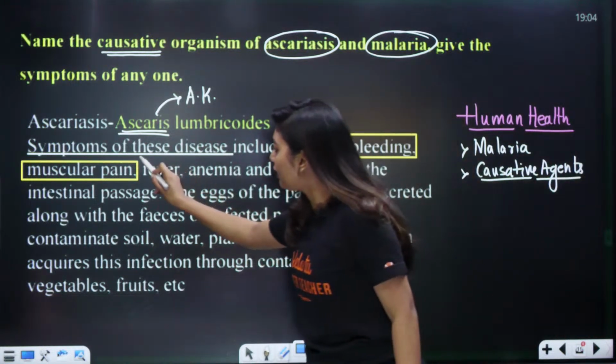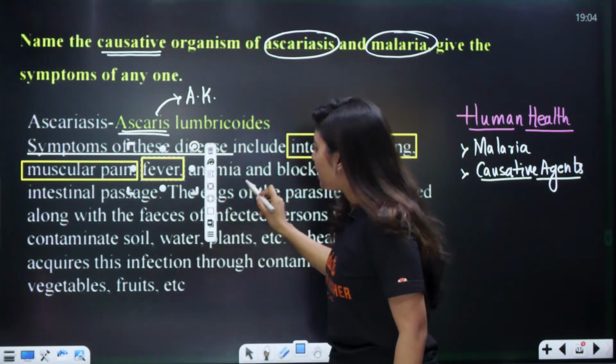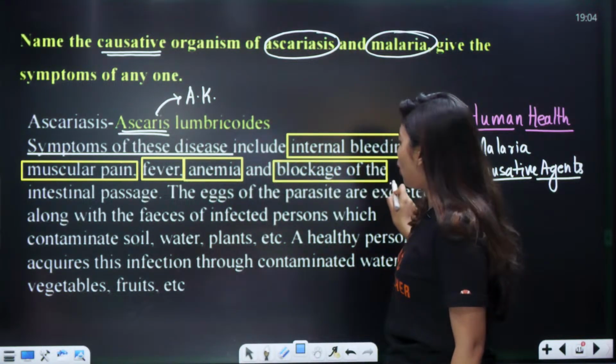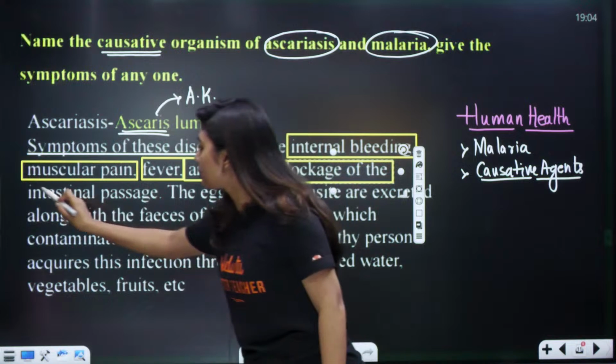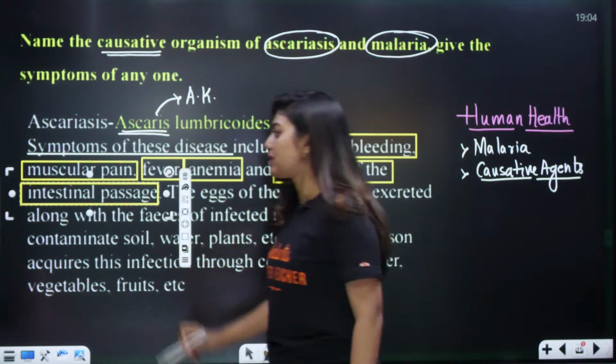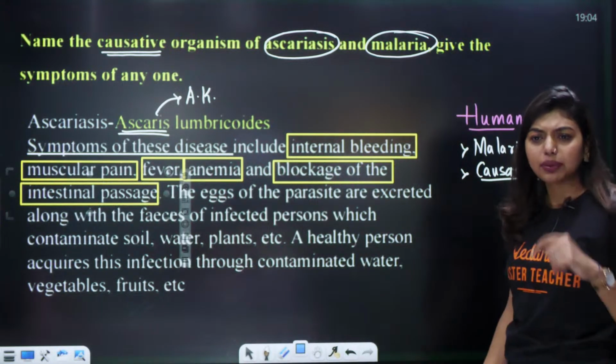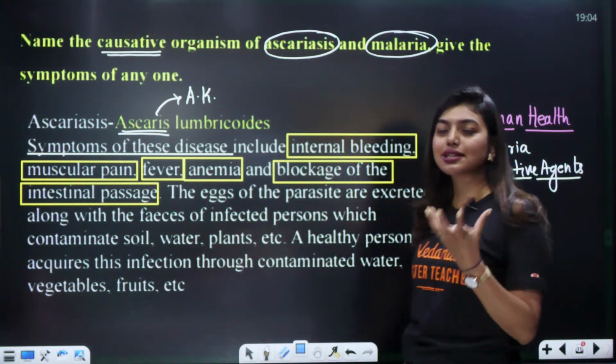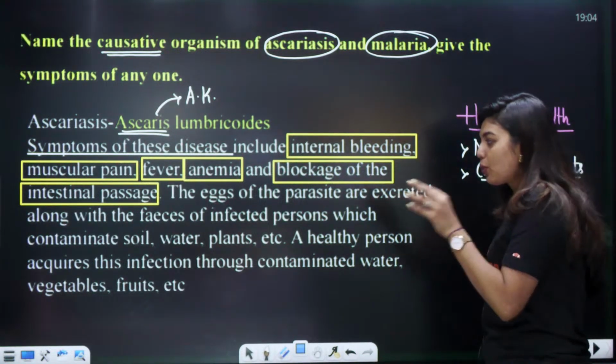So fever you will have, anemia, that means bleeding will be there, and blockage of the intestinal passage will be there. All this is happening. But your question will be, ma'am, from where did this fellow come, this ascariasis? How did this person even get it? So what is going to happen, students?